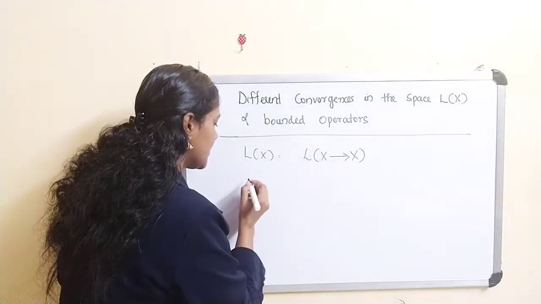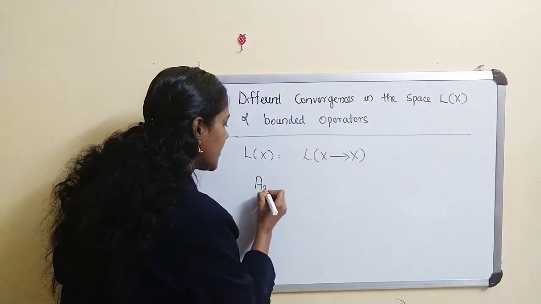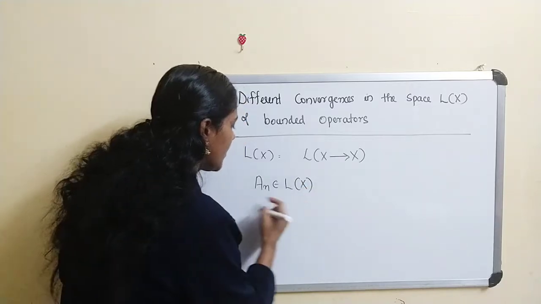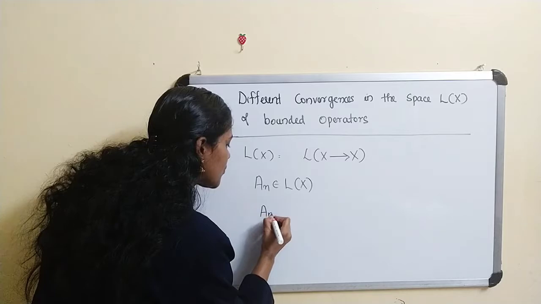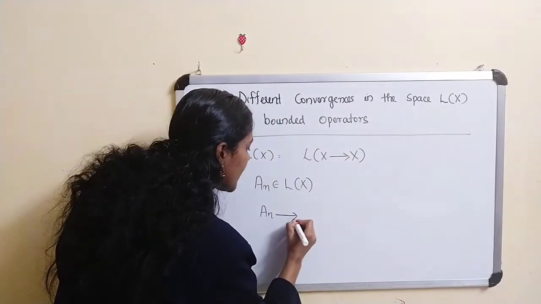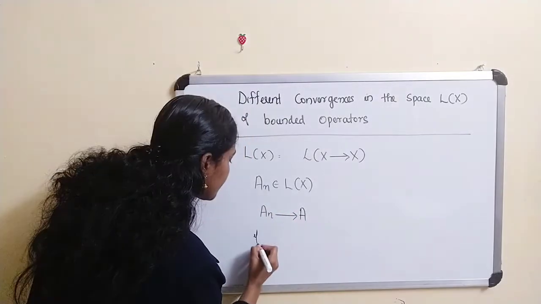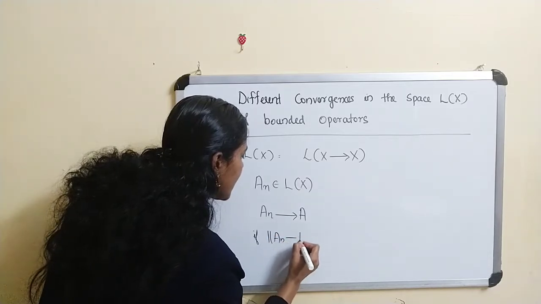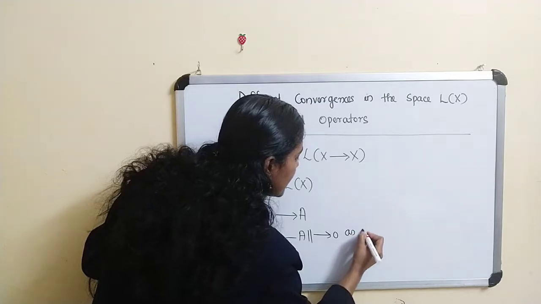And here, for convergence, let A_n be a sequence, A_n belongs to L(X), and we say A_n converges to A, usually written like this, if the norm of A_n minus A tends to 0 as n tends to infinity.